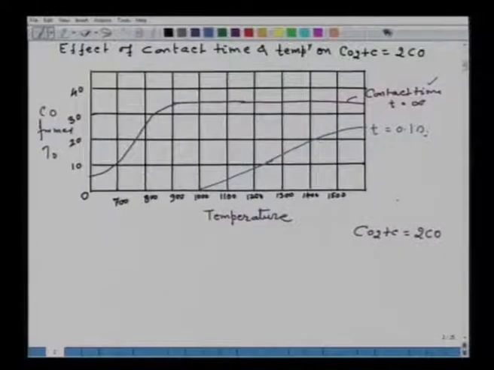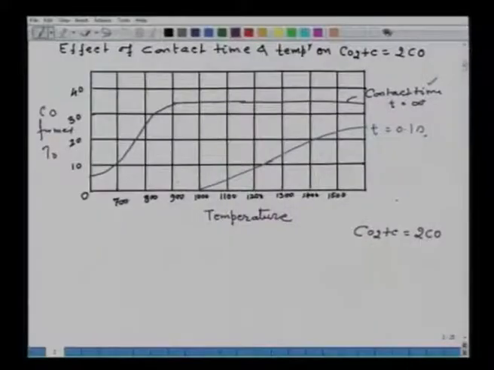When the contact time is very small, you have to go for a very high temperature for the reaction CO2 plus C to 2CO to take place. In between, there will be several curves depending on the contact times.